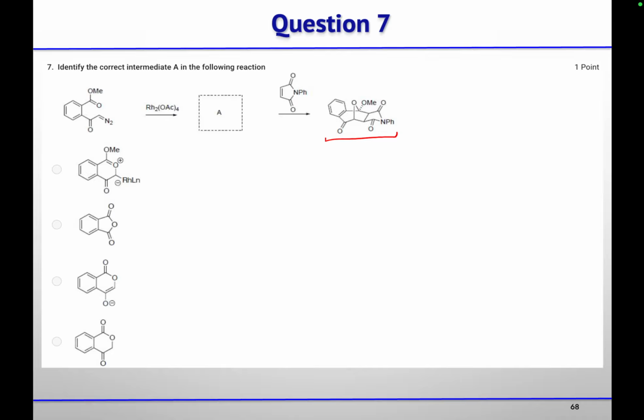Ma'am, the first one. Correct. Option is first. So how will this form?